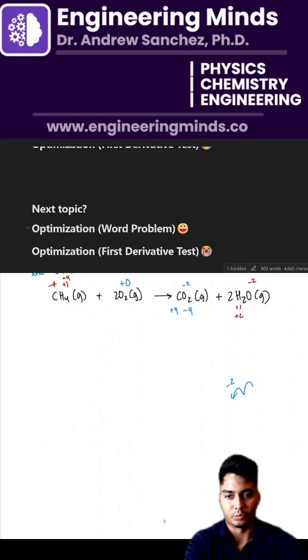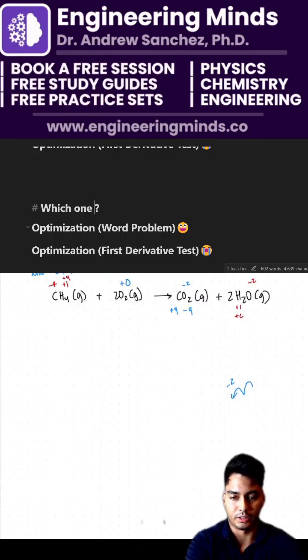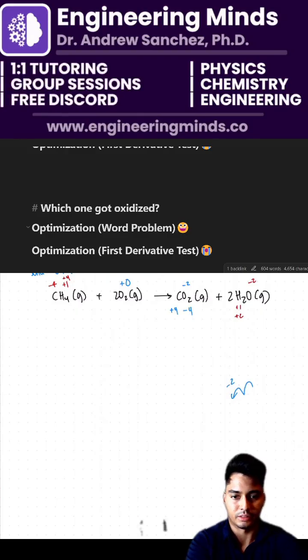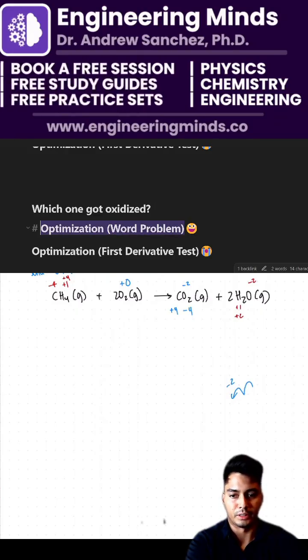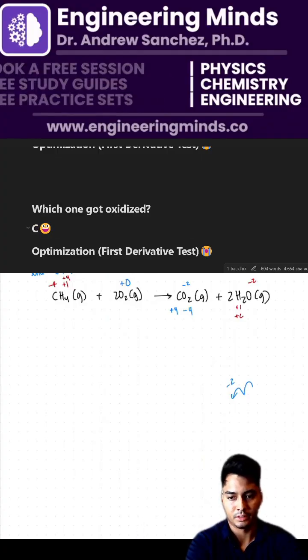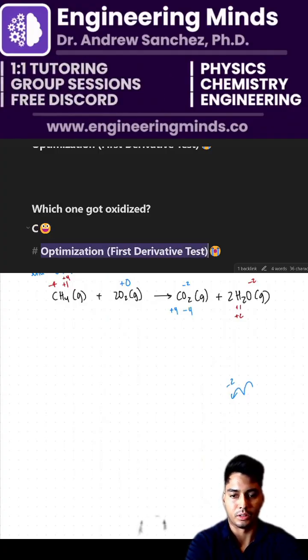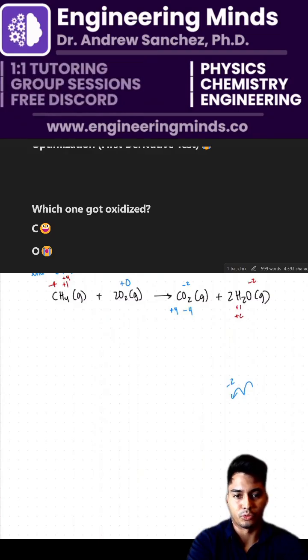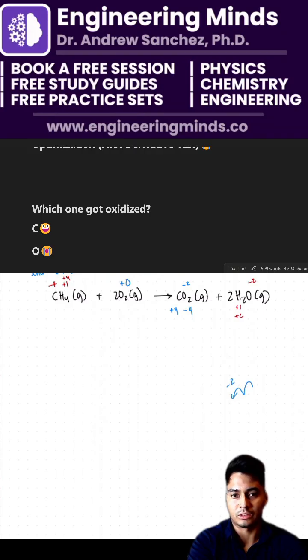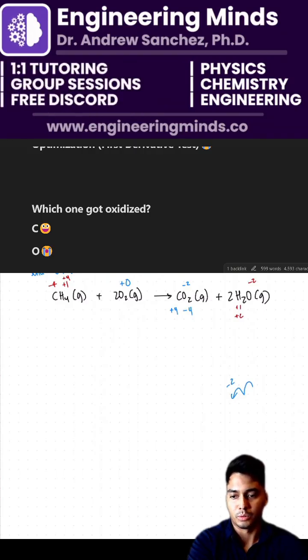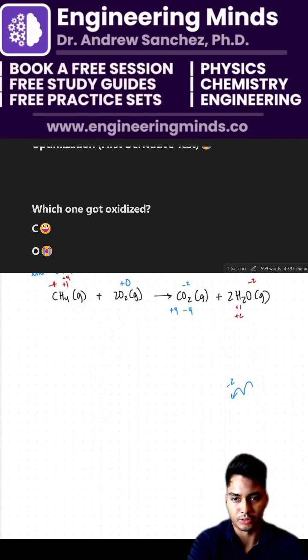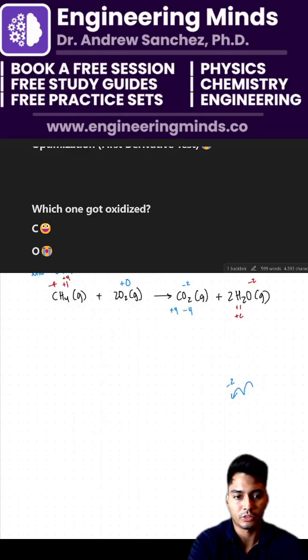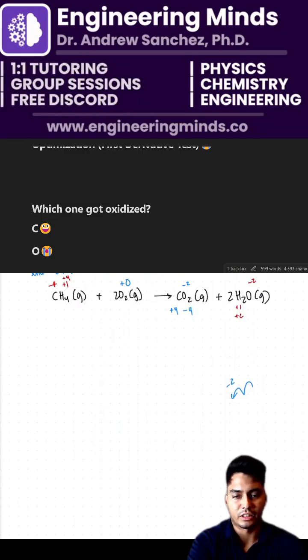So which one got oxidized? Is it gonna be carbon or is it gonna be oxygen? So in this reaction here, which one got oxidized? Do you think it's gonna be carbon? You're gonna vote for a happy face emoji. If you think it's gonna be oxygen, you're gonna vote for a crying emoji. Based on those oxidation numbers here, 60 seconds on the clock, starting now.